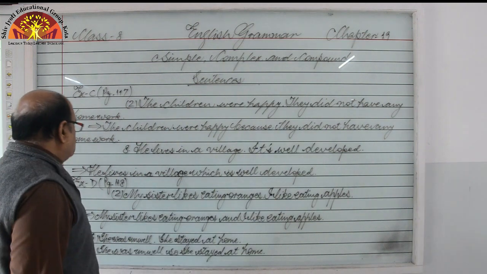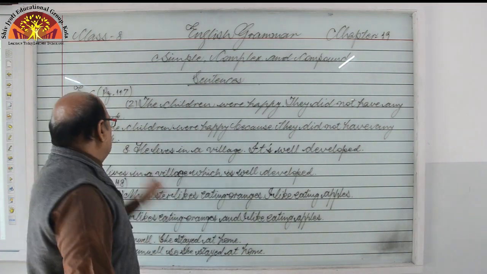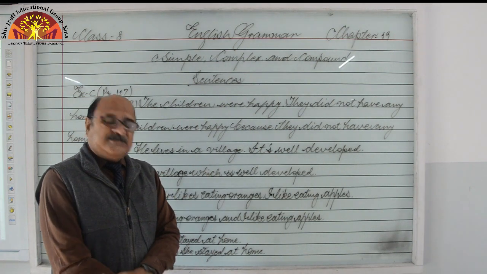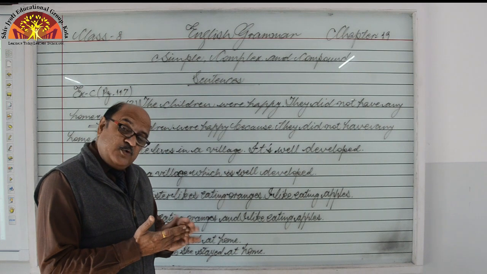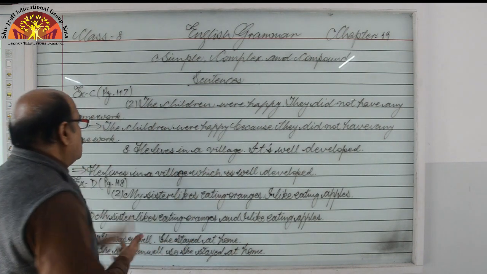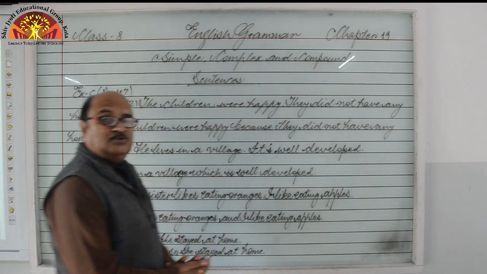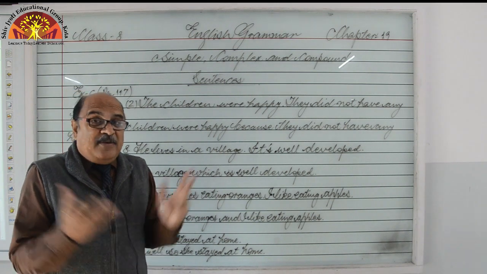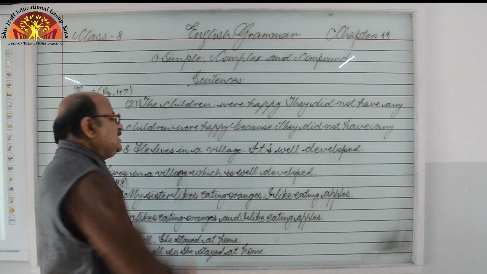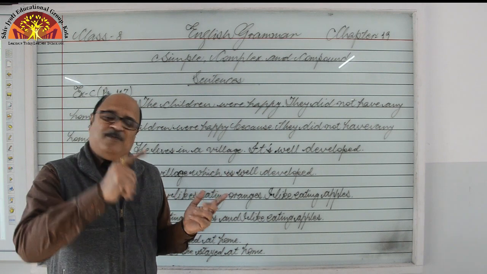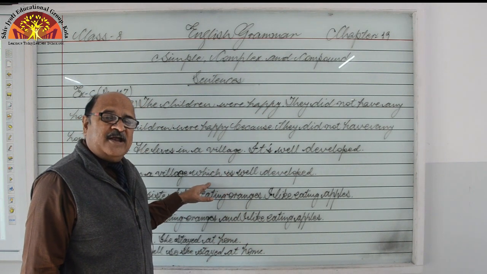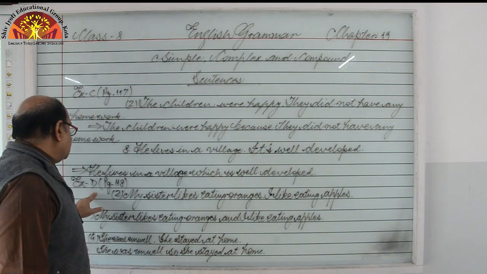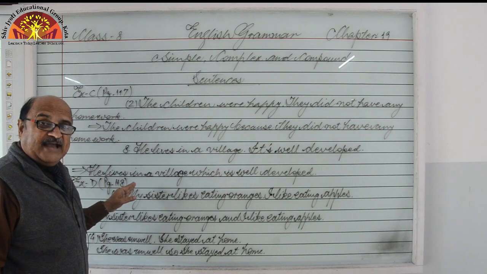Now, suppose you have been told to join these two sentences and combine them into a simple sentence. What will you do? Simple, no conjunction. He lives in a village, it is well developed, so we can say he lives in a well developed village. It will become simple, but in this exercise we have to combine them into complex. That's why subordinating conjunction we have used, right? Let us switch to next exercise, exercise D, page 118.